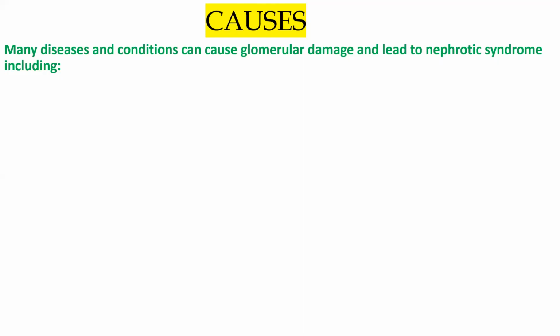Malvina, what was the first line of the definition? Ma'am, it is a primary glomerular disease. Yes, because nephrotic syndrome is primarily a glomerular disease. That is why we will mainly focus on those. Many diseases and conditions can cause glomerular disease, so we will focus on diseases that damage our glomerulus. If they damage our glomerulus, that can lead to nephrotic syndrome. So let us discuss one by one what the causes are.